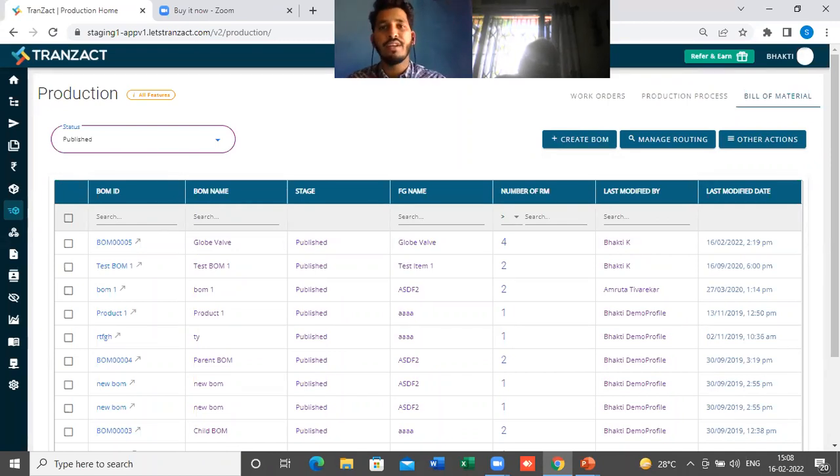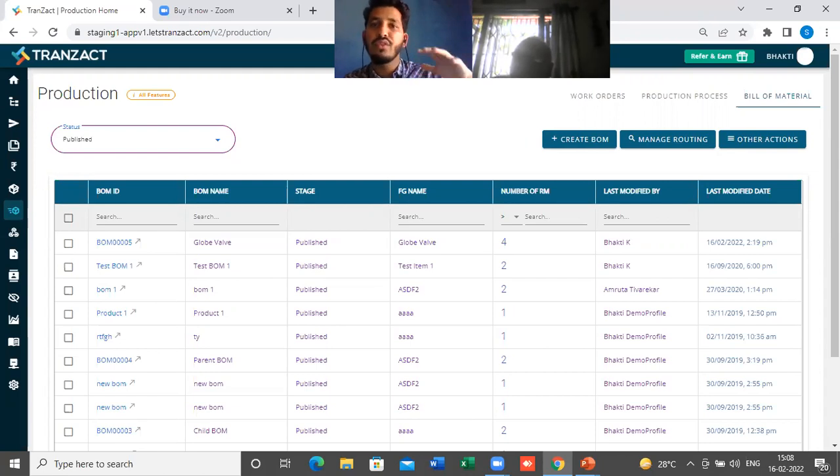If you have the bill of material, then only you can create the production order. If you don't have the bill of material, then there is no option in the system to create the production order out of it, right? So the first step or the initial step in the production is to create the bill of material in the system. Okay, so let me explain.